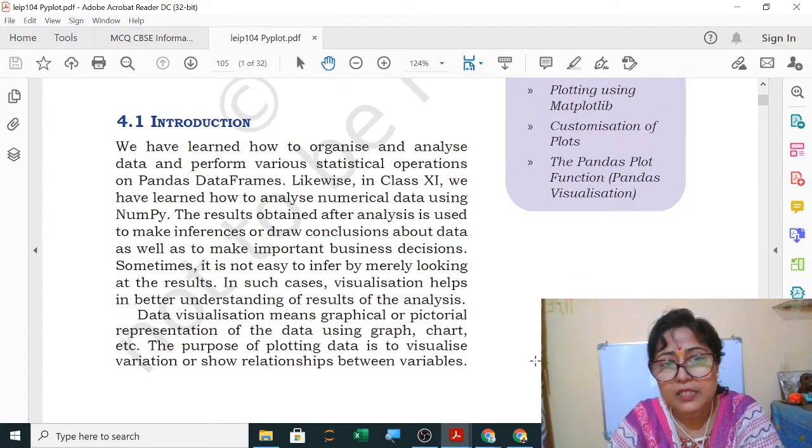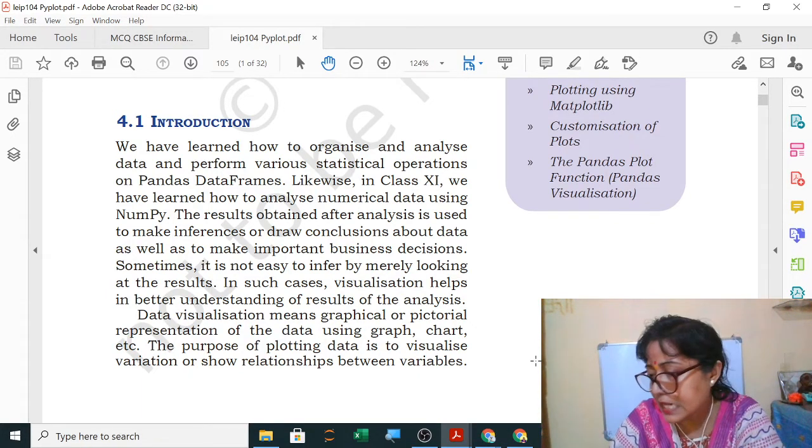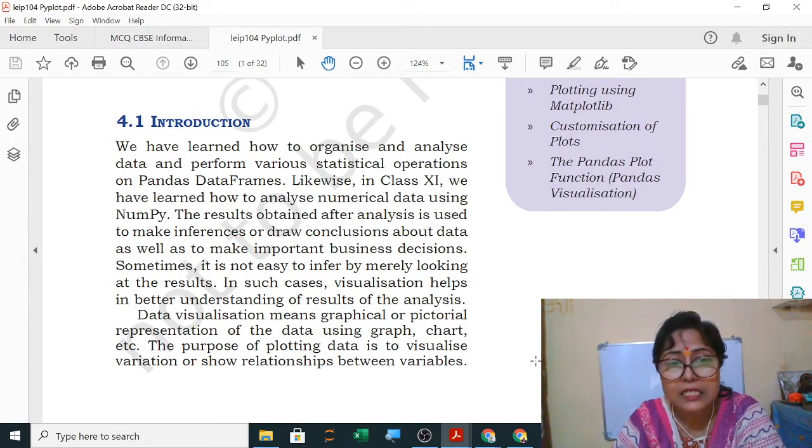Introduction. We have learned how to organize and analyze data and perform various statistical operations on pandas data frames. Likewise, in class 11th, we have learned how to analyze numerical data. Now, NumPy is your numerical Python. Using that also we are doing data analysis. Pandas we are using for data analysis, the series, data frame, using all the functions. We are doing data analysis, like we were using the functions sum, max, min, and the statistical functions for the analysis work.